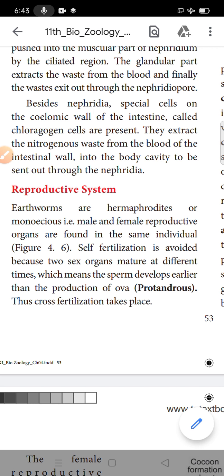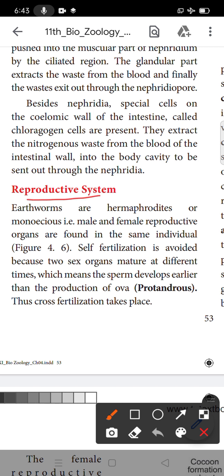Today we will discuss the topic 11th standard biology, organ and organ system in animals. Next topic, reproductive system. The reproductive system is responsible for reproducing the young one. Today we will discuss the earthworm reproductive system. Earthworm is the friend of the farmer.